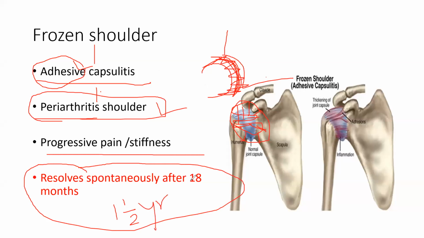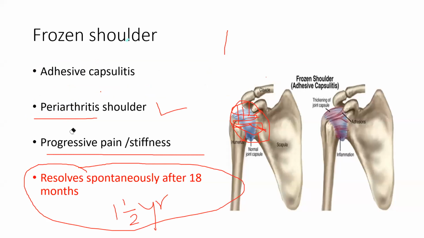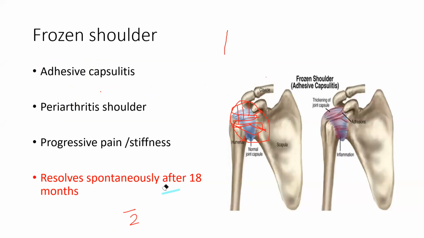So every time they feel that there is some problem going on, because obviously a 1.5 year wait is not good. Nobody can wait for 1.5 years. If you tell them it will be corrected in 1.5 years, it's too much for an individual to have a restricted shoulder for 1.5 years. So frozen shoulder ये होता है.